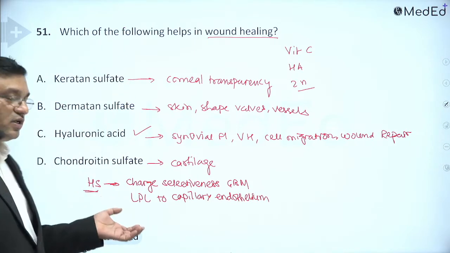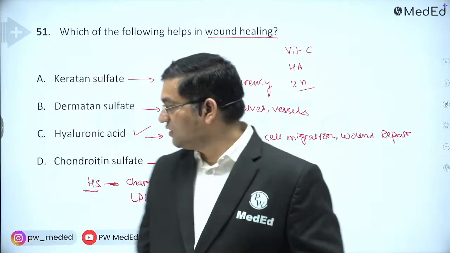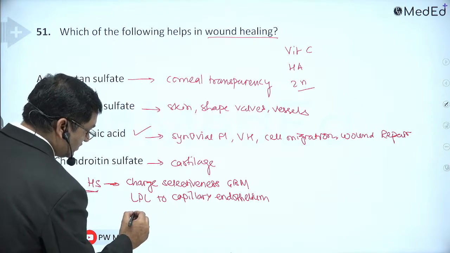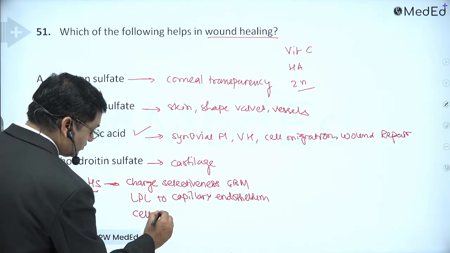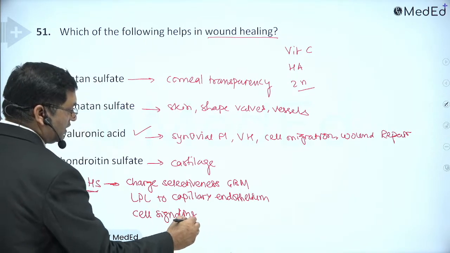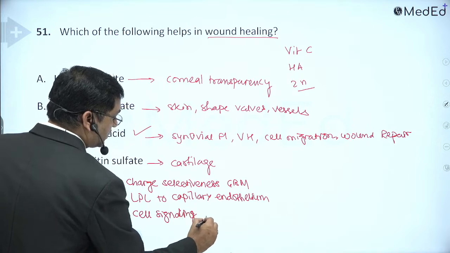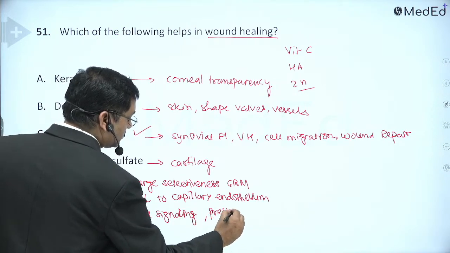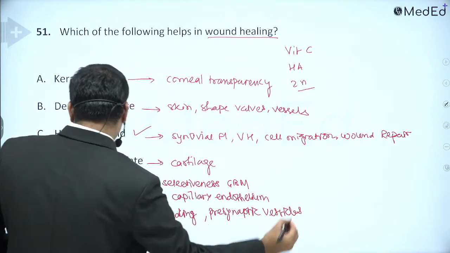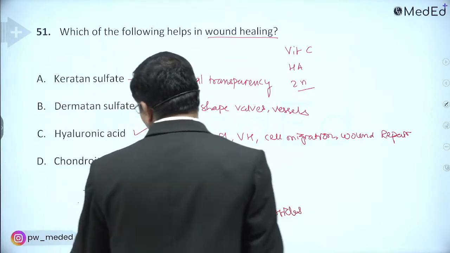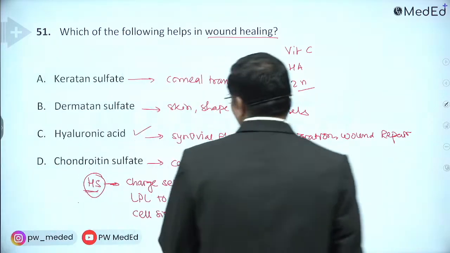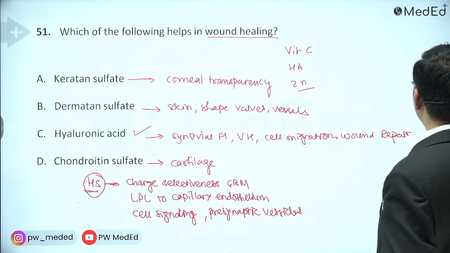It is also important in cell signaling, and it is present in the presynaptic vesicles. Okay, that is heparan sulfate. Heparin is the anticoagulant. So these are the functions of these glycosaminoglycans.